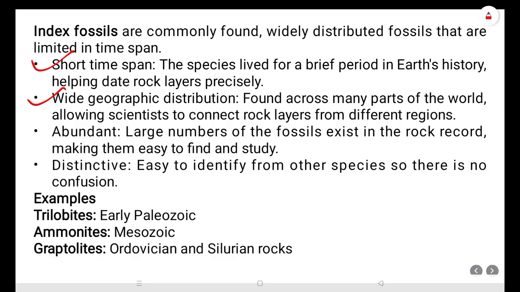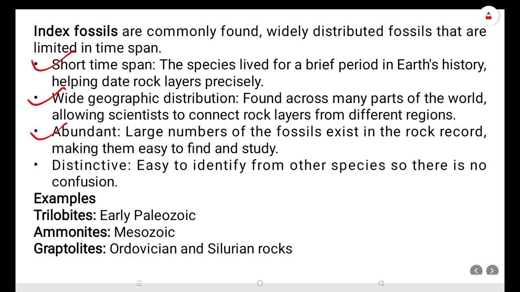And then abundant: their number should be large. If we get only one or two fossils, we should not make them index fossils. If we get millions of fossils, then we can make them index fossils. Then distinctive: they should be identified easily, with no confusion.